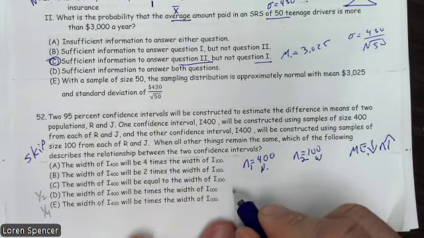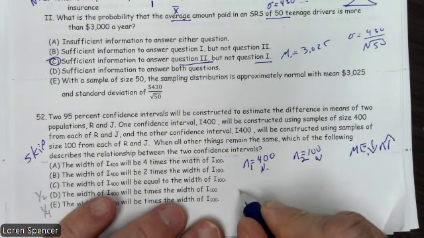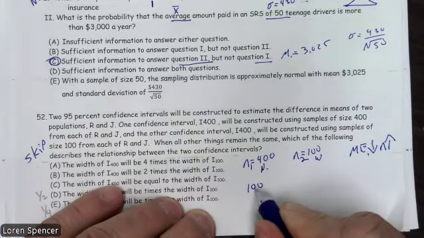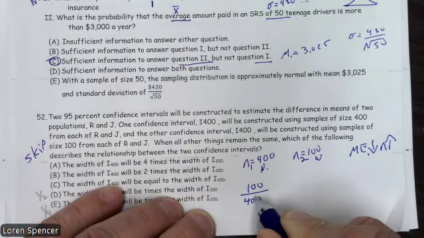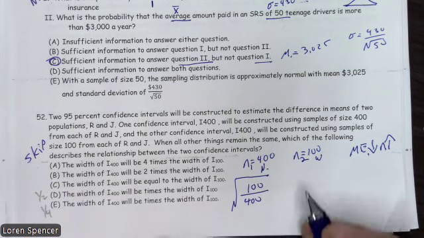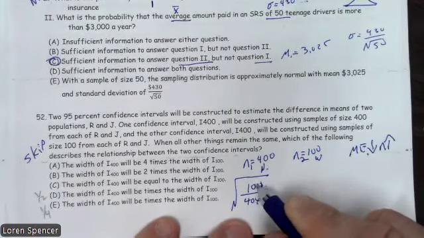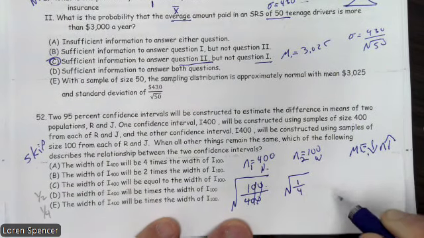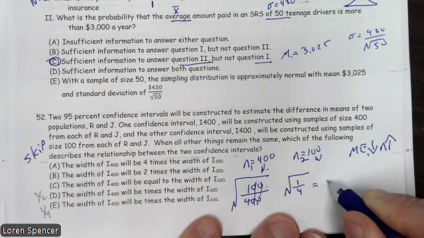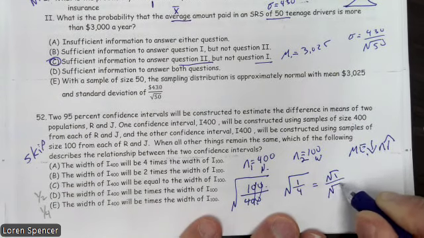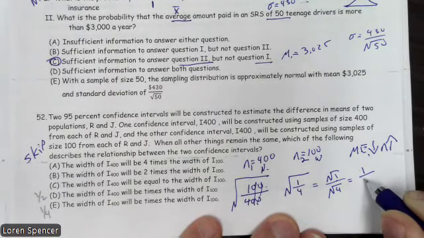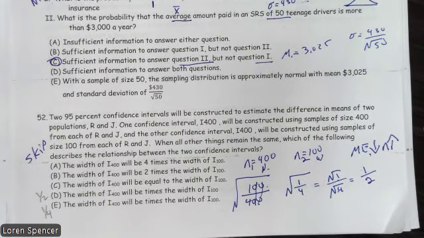Now, if we look at our confidence intervals, they're essentially taking the square root of the sample size. So if I take 100 over 400, well, first off, this crosses out, and I end up having the square root of 1/4, which is the square root of 1 over the square root of 4. The square root of 1 is 1, and the square root of 4 is 2. And you could have done that on a calculator just as easily.